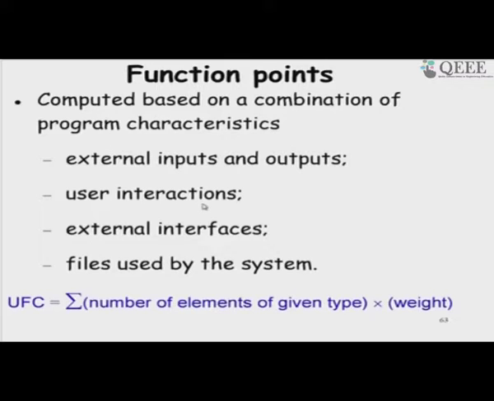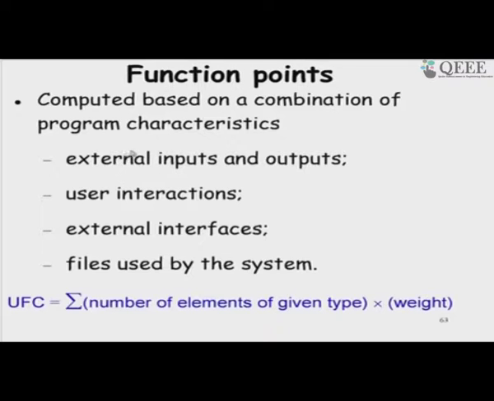As I was saying, there are 5 parameters that we can identify from the requirements. One is the external inputs. The external inputs are the data that is given by the user or by an external system that change the state of the system. That means they get stored internally or modify data internally.